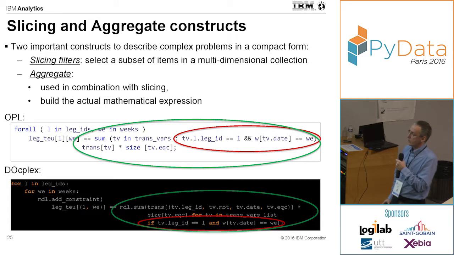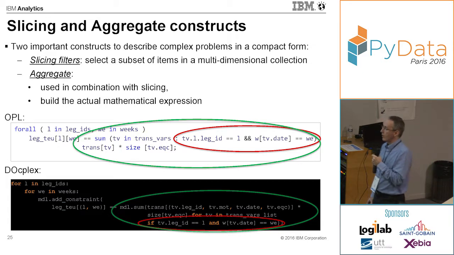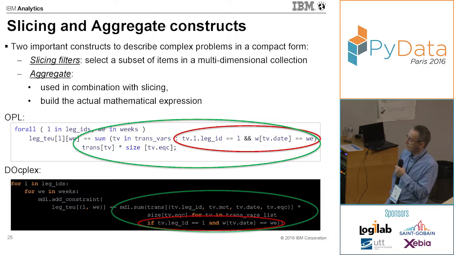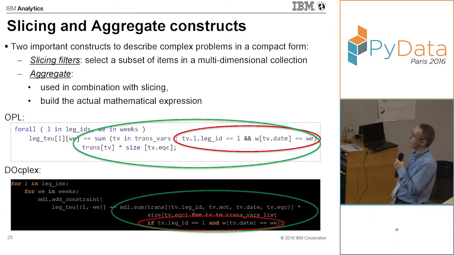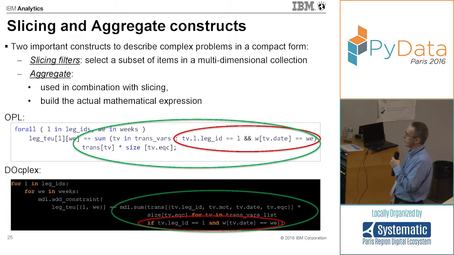If we translate it in docplex in Python, actually it's very similar. We have those nested loops, we have the constraint, and it really looks very similar. And the slicing is done by implementing those tests when we iterate on the collections of all the possible indexes for the decision variable.